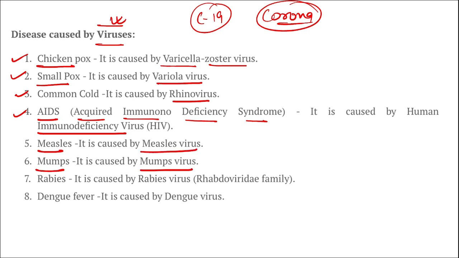Mumps, caused by mumps virus. Rabies, caused by Rhabdoviridae family of rabies virus. Then dengue fever is caused by dengue virus. These are some of the viruses that you should know, and the diseases that are caused by particular viruses.